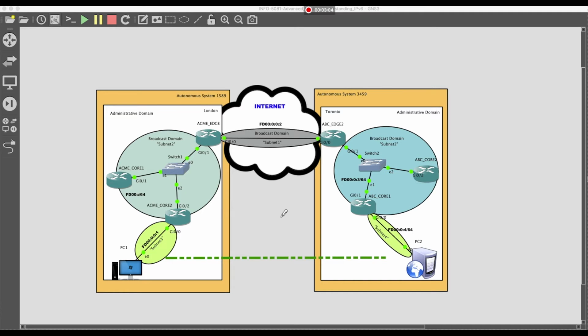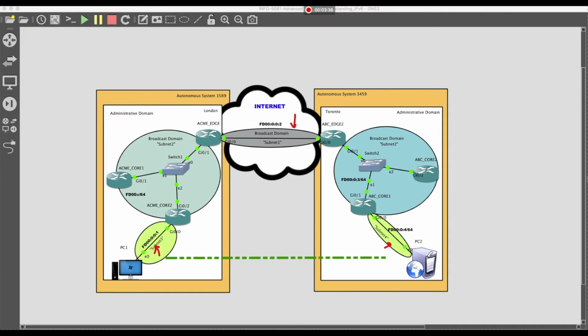Okay? So, as you can see, I modified the topology a little bit, but not that much. The only thing I had to do was change this link to be public, and change this link to be public. Because we're not simulating a situation in which an employee is reaching a local web server. We're simulating a situation in which a client, a public user, wants to reach a service you're hosting.